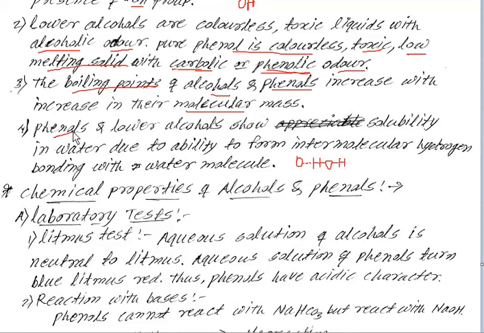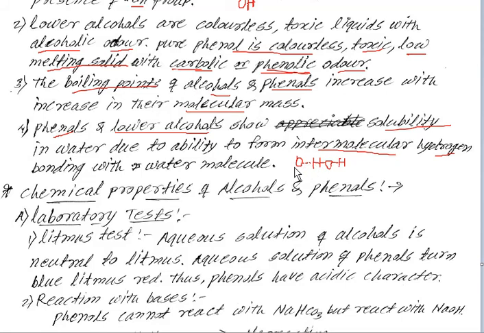Phenols and lower alcohols, which contain a short carbon chain, show good solubility in water due to their ability to form intermolecular hydrogen bonding with water molecules. See here, there is a water molecule which contains two hydrogen atoms with one oxygen atom directly attached.